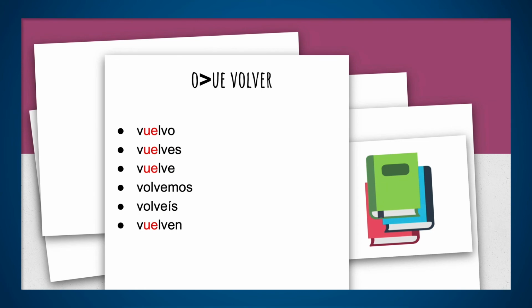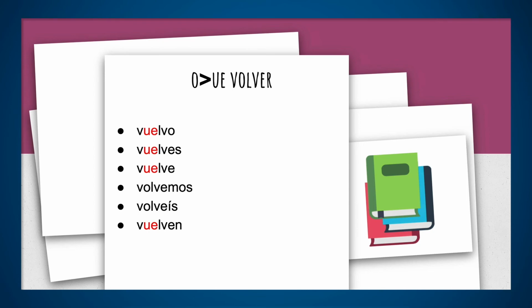Now we got volver. We change the O for UE. Vuelvo, vuelves, vuelve, volvemos, volvéis, and vuelven. For many people that are taking Spanish as a second language, many times they will ask you a question such as, volver, is that a regular or irregular verb? And people will just say, yeah, it's an irregular verb, and you change the O for UE. And they will go, oh, okay, I got it. Because they know what to do from there.